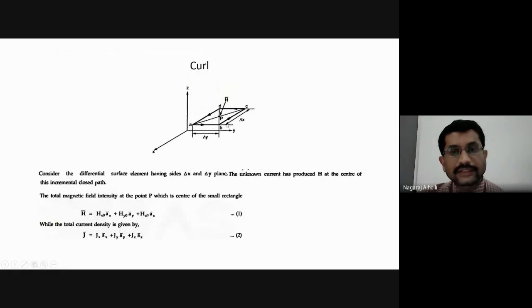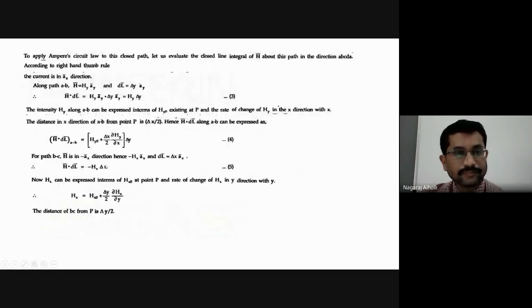And the vector is unit vector ax bar. Therefore, h bar dot dl bar, take the dot product h bar dot dl bar. This is minus hx ax bar dot delta x ax bar. ax bar dot ax bar is 1. Therefore, it will be minus hx delta x.